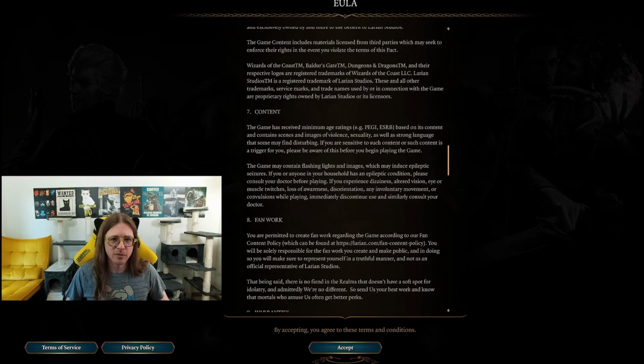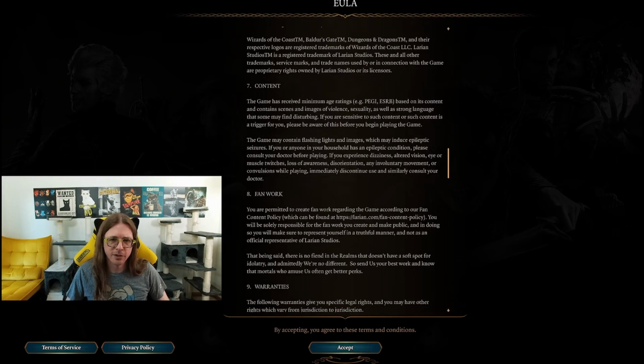Content. The game has received a minimum age ratings, PEGI or ESRB, based on its content. It contains scenes and images of violence, sexuality, as well as strong language that some may find disturbing. If you are sensitive to such content or such content is a trigger for you, please be aware of this before you begin playing the game. Which is kind of like normal life, right?